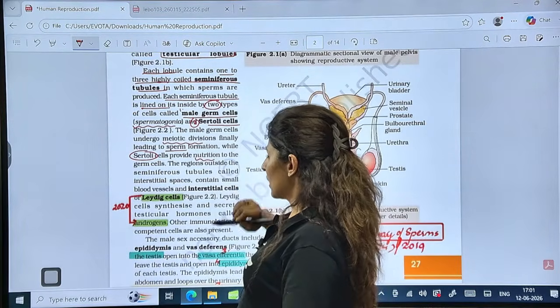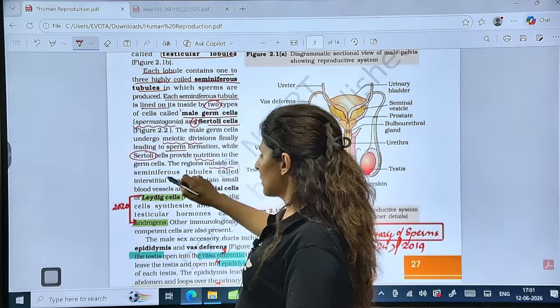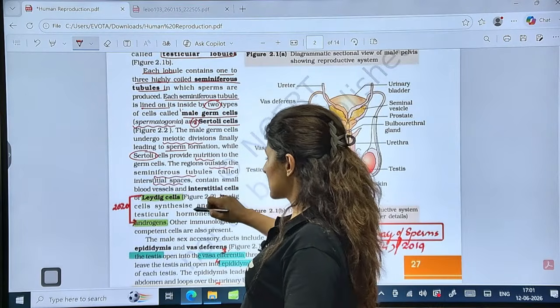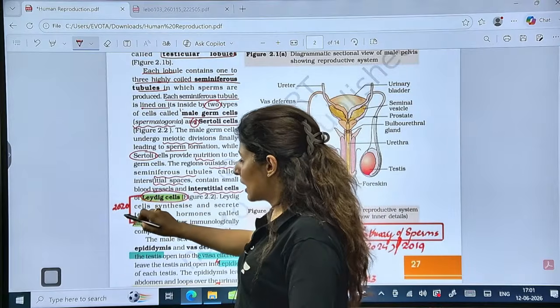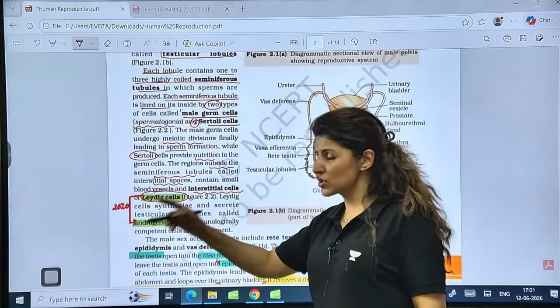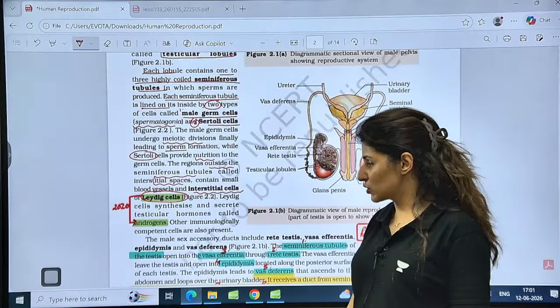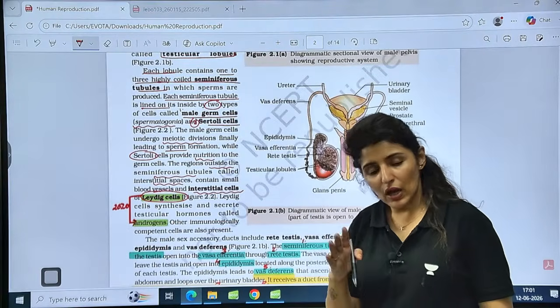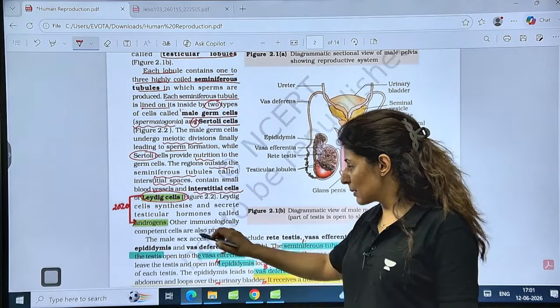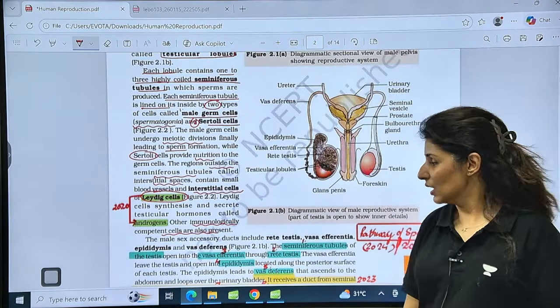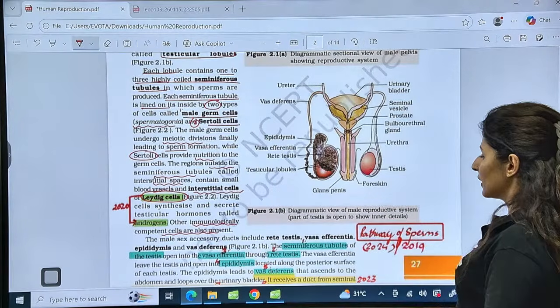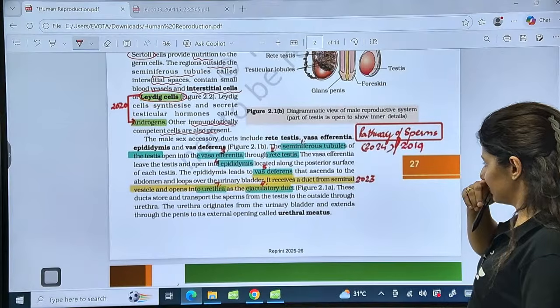So they provide nourishment. Now, outside the seminiferous tubule lies the interstitial spaces filled with interstitial cells, also known as Leydig cells. Asked in 2020, what is the function of Leydig cells? They produce androgens. Is that clear? Now, other than Leydig cells, there are some immunologically competent cells also present in the interstitial space. Is that clear? Now, what are these accessory ducts like?